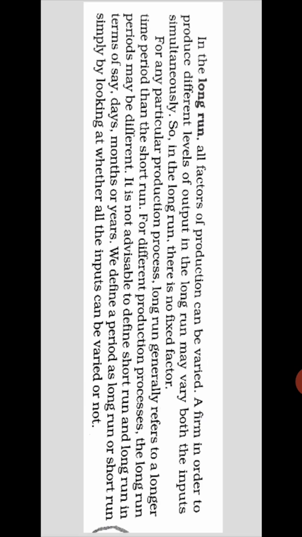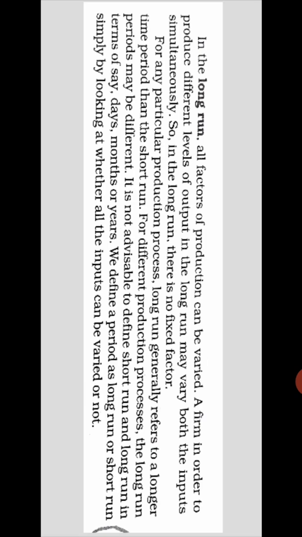We are not supposed to do that. We can make the division by looking at the variables: whether all the variables are variable, or whether there are only fixed factors, or both fixed factors and variable factors.